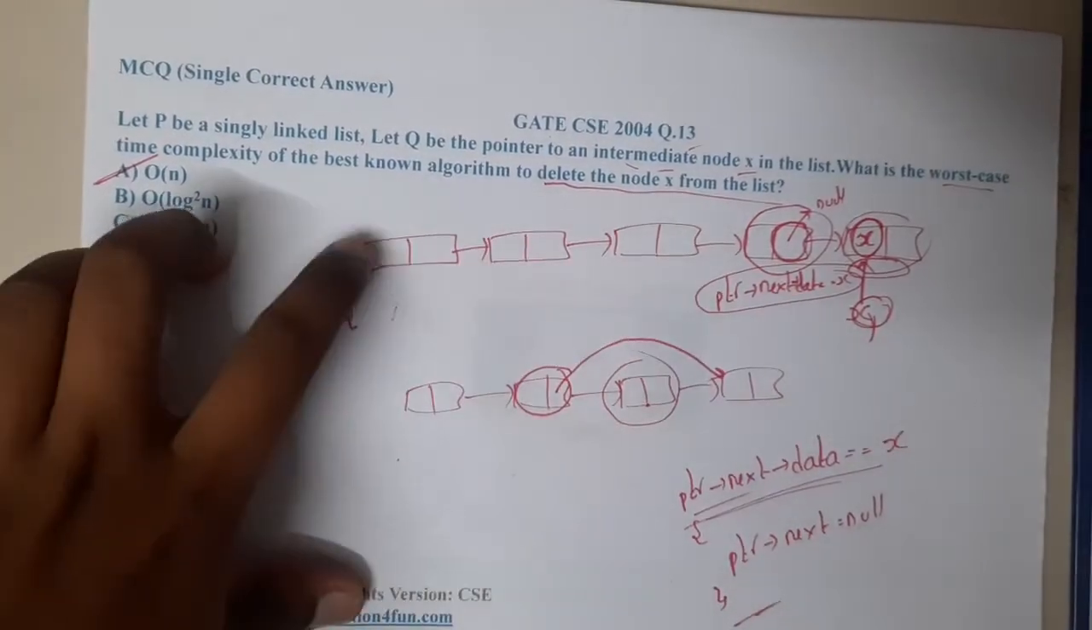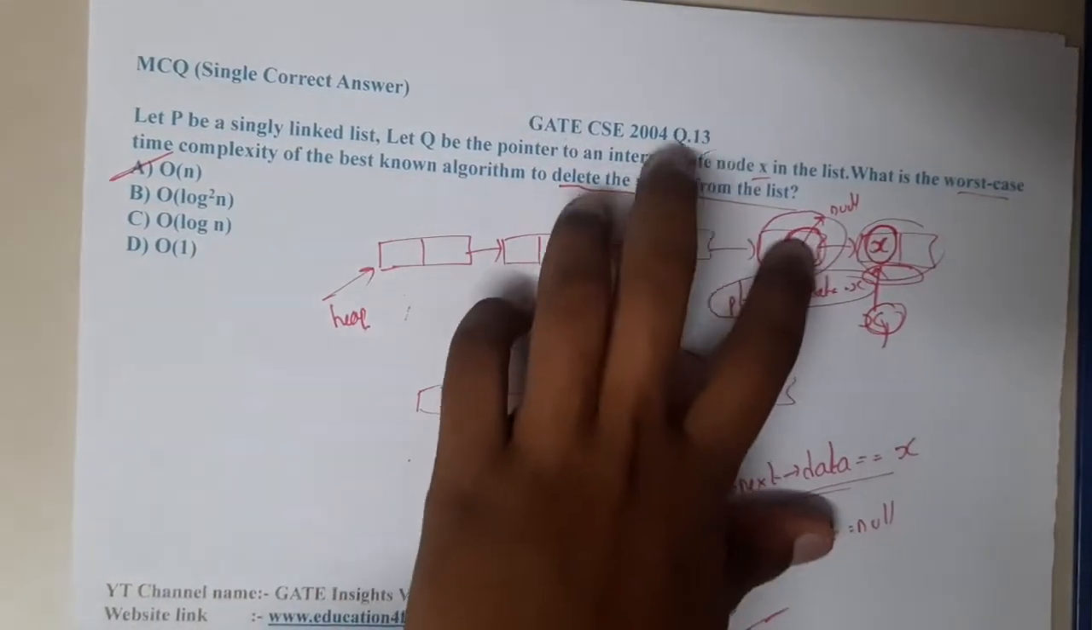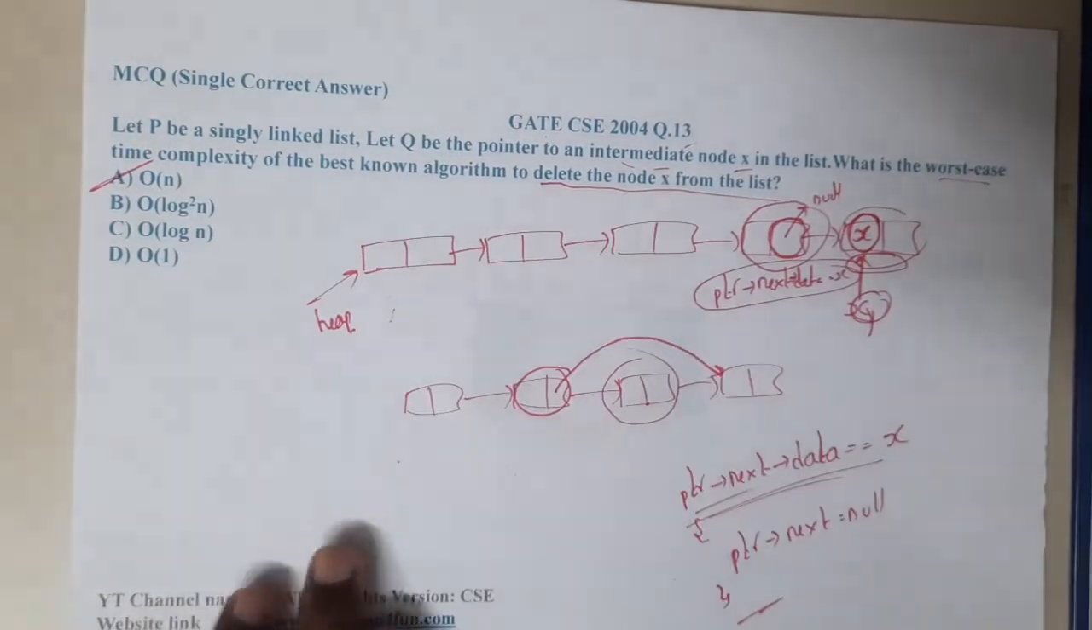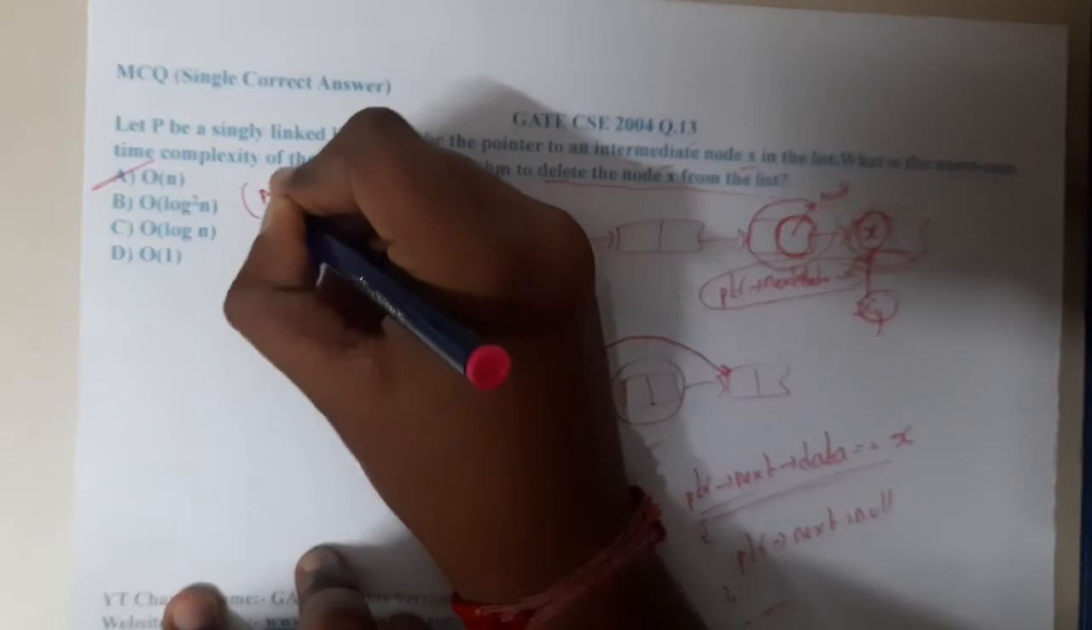To search for it, you should start from the start. Search, reach, and update. In that way, the update step will also be big O of 1. Got it? I hope everyone got a clear idea.